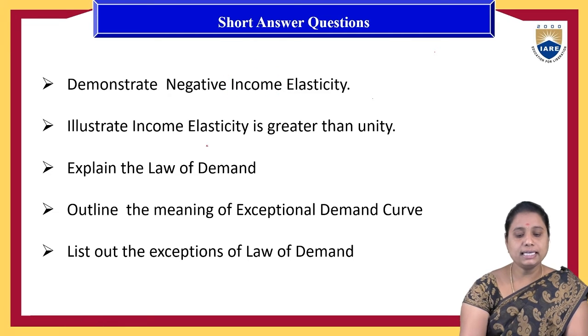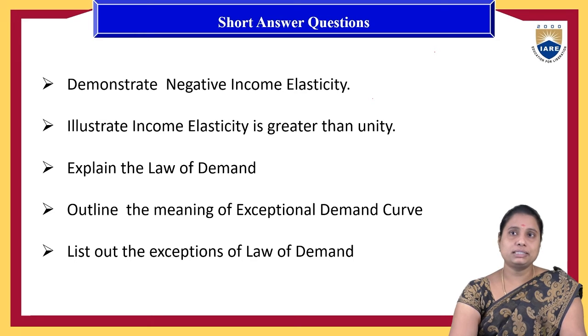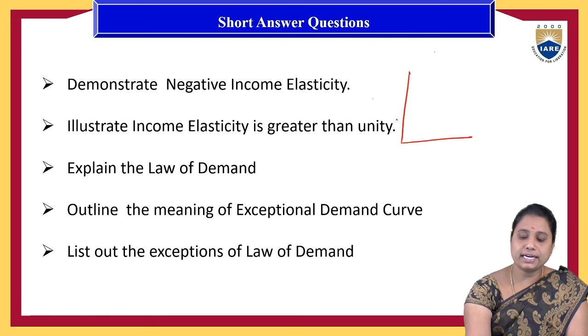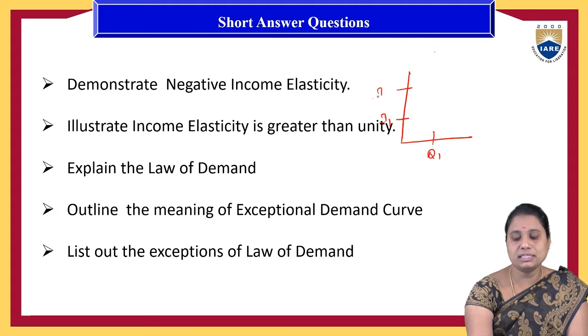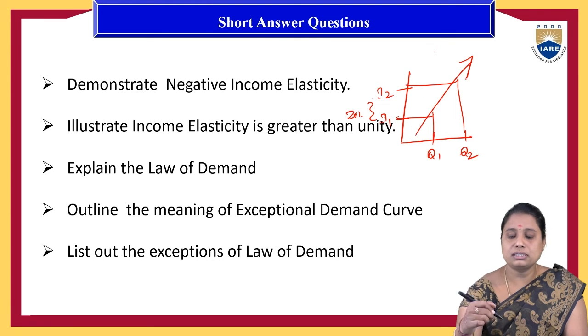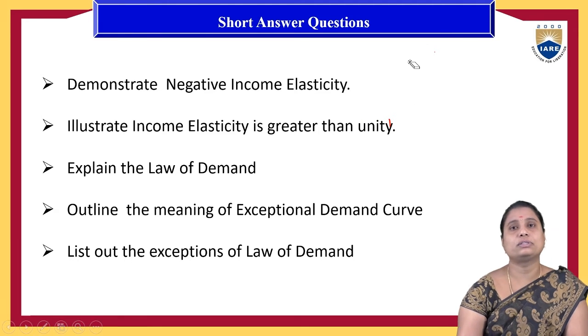Next thing is, illustrate income elasticity greater than unity, which means unitary income elasticity of demand, you need to explain. For this one, you need to draw a graph. At I1 income, the people are purchasing Q1. Then if the income is increased by 20%, the quantity of that product will also increase to Q2. So with the graphical representations and some real-time examples, you have to explain that concept.